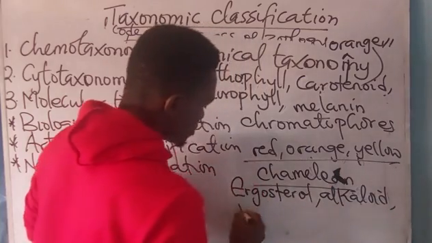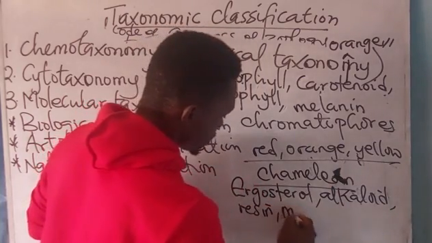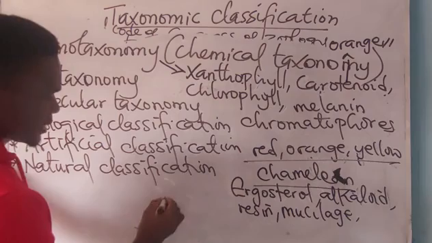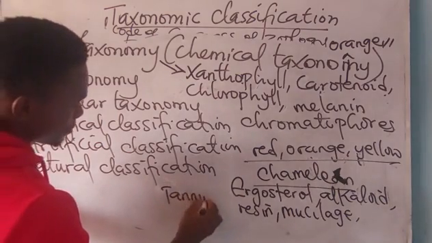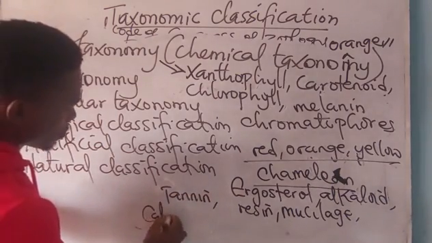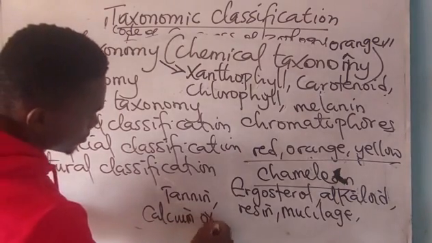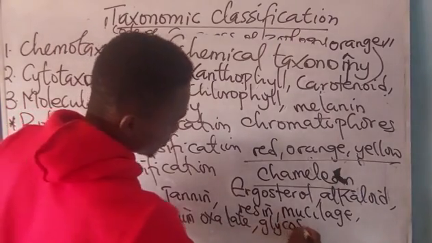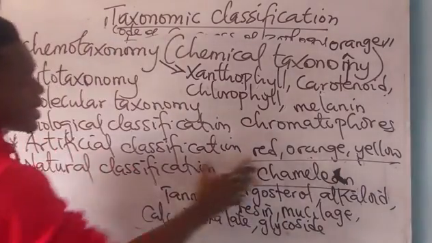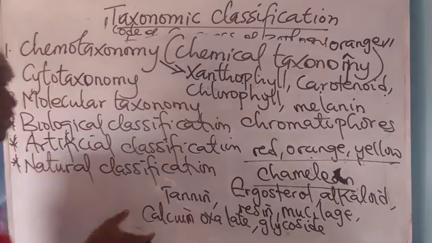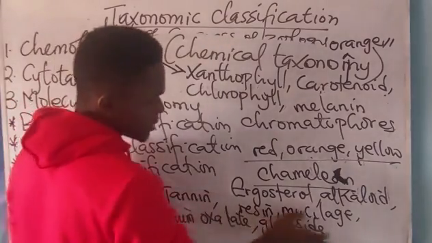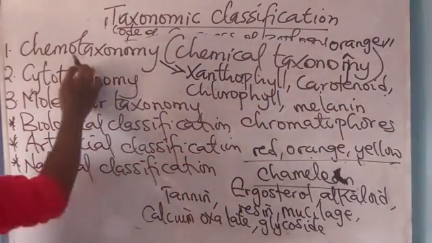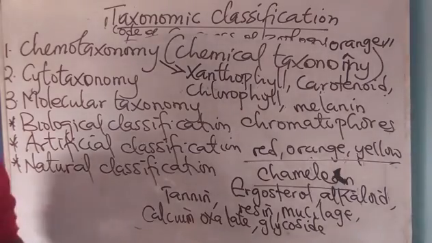Alkaloid, resin, mucilage, tannin, calcium oxalate, glycoside. All of these are under chemotaxonomy. These are the minor waste present in what? Plant. So these are under what? Chemotaxonomy. Take note of that.